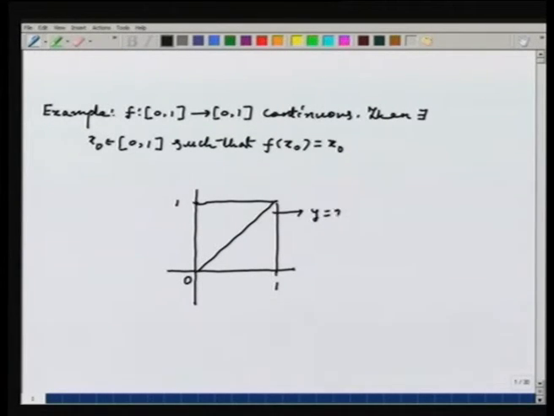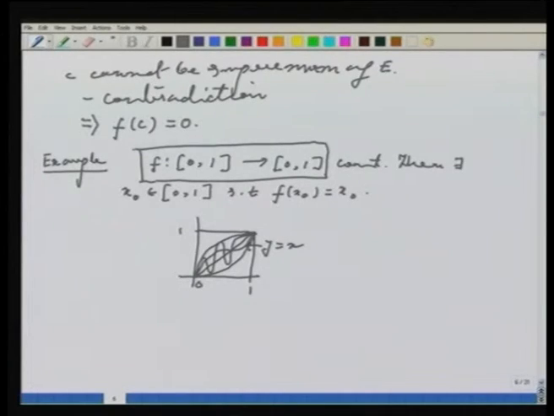Then the assumption says that if you look at the diagonal, which is the line y equal to x, then the graph of the function at some point has to intersect this diagonal. It can do it several times, but it has to. Okay. So how does one prove it?